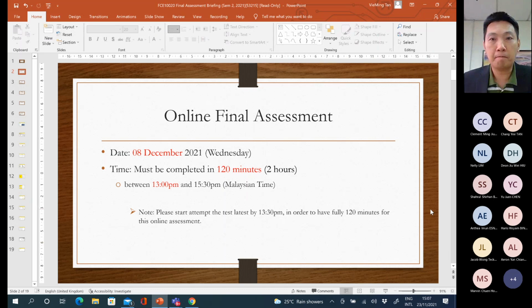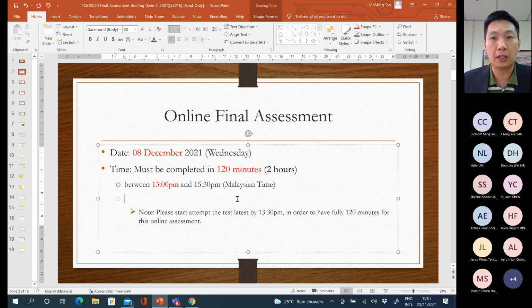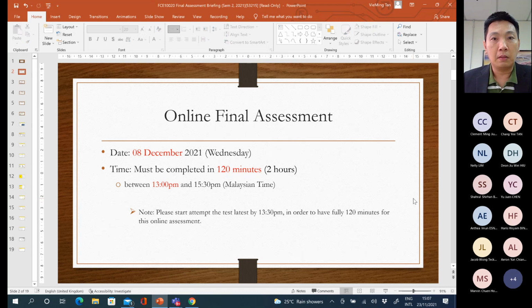So far, so good. Remember, for the international student, we only have one international student, I think Rola, so please ensure that you follow the Malaysian time. Anyway, a day before the final assessment, I'm also going to post one announcement to remind you about this online assessment. Probably on Tuesday, I'll post one more announcement.